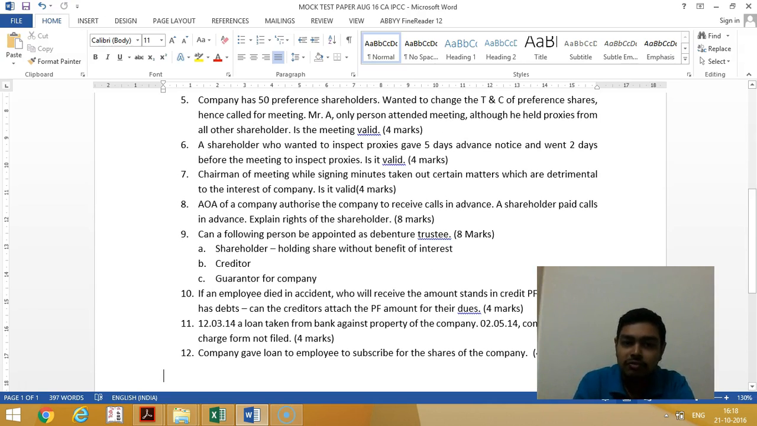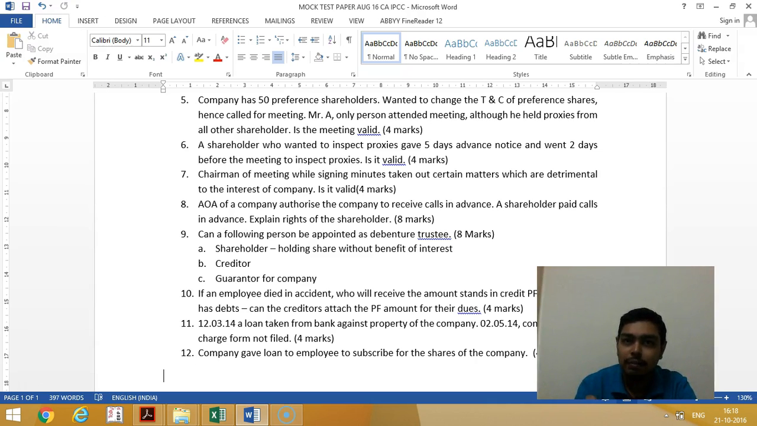Then, the articles of association of the company authorize the company to receive calls in advance. Now, some shareholders paid calls in advance. Explain the rights of the shareholder. Point number 1: if the articles of association authorize, you can pay calls in advance. The calls in advance will not be refunded at any time. But the person who pays the calls in advance is eligible to get interest, in case the articles authorize, at the rate prescribed. Even if the company has no profit, it can be paid out of capital if the articles authorize. Then, he will stand as a creditor of the company.